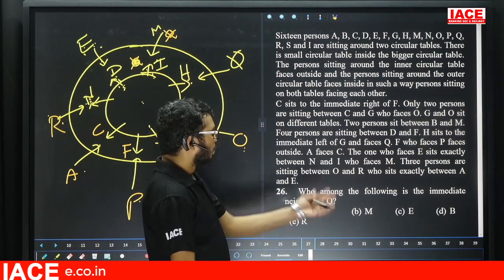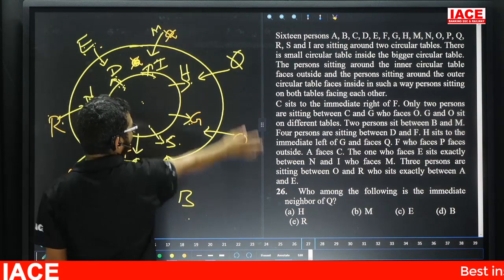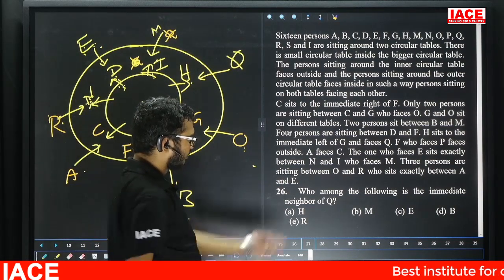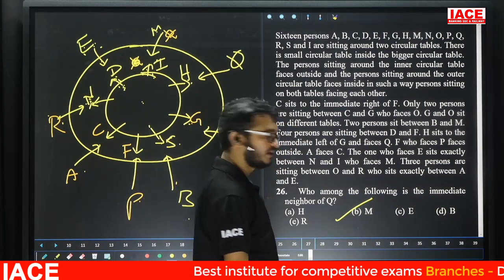Question number 26. Who among the following is the immediate neighbor of Q? The immediate neighbors of Q are M and O. They give only M in the options, so the simple answer is M. Question number 26, the answer is option B.